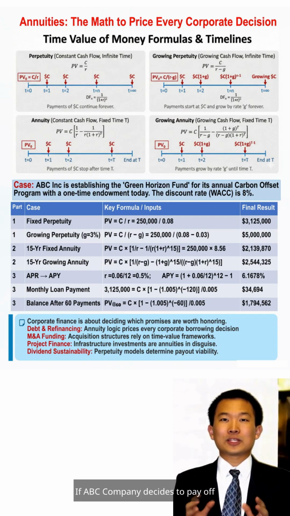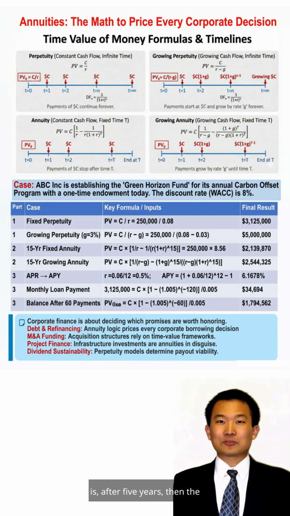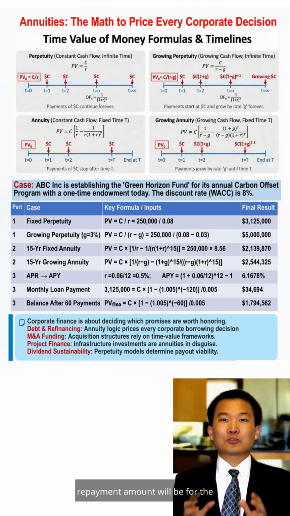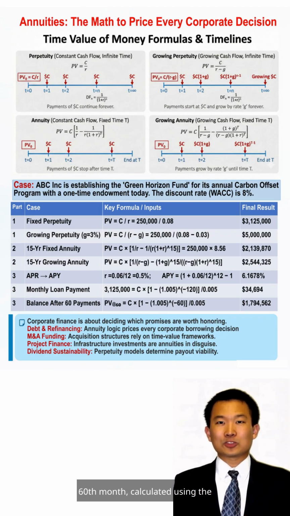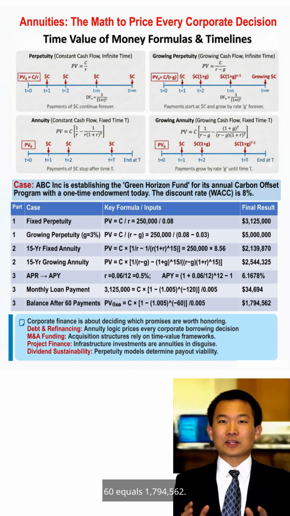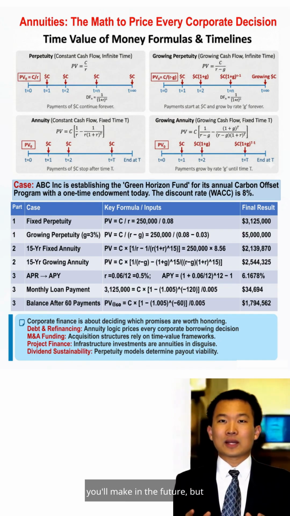If ABC Company decides to pay off the loan early with a lump sum after the 60th payment, that is after 5 years, then the repayment amount will be for the remaining 60 payments. The present value at the end of the 60th month, calculated using the fixed-term annuity formula, PV at 60 equals 1,794,562.